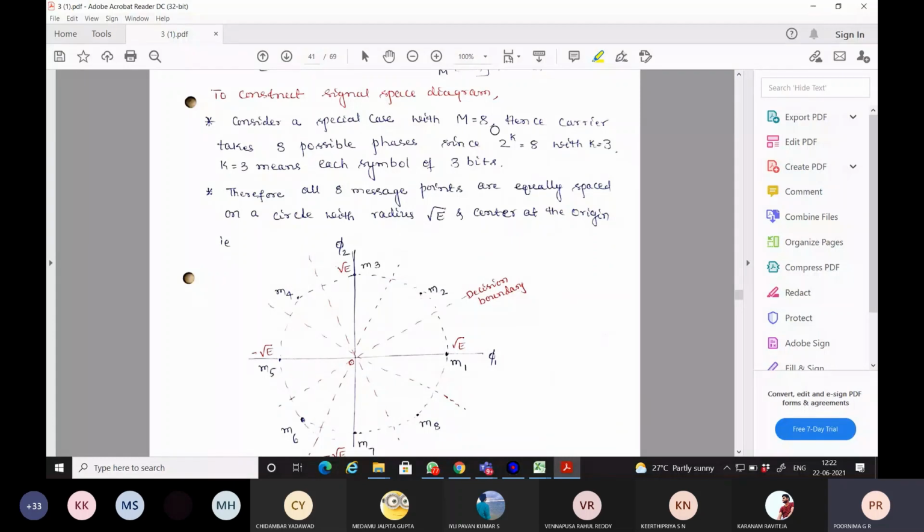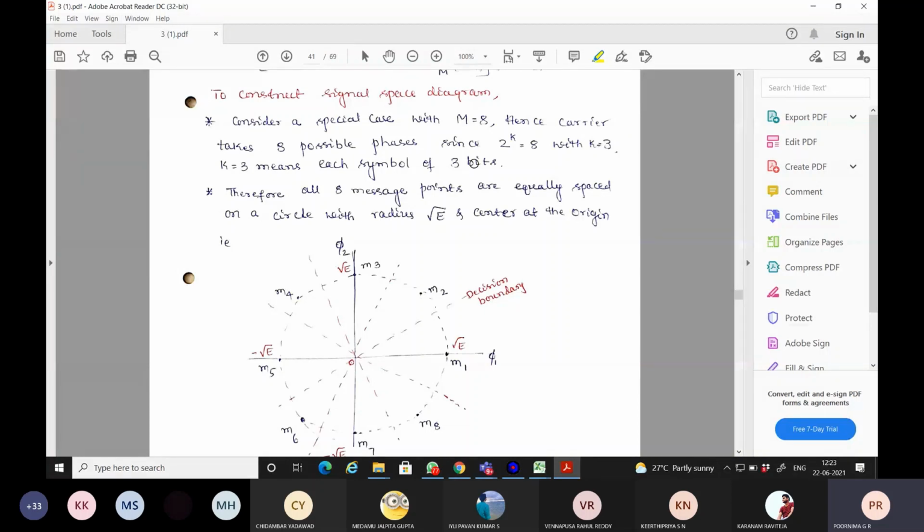When M is 8, the number of symbols transmitted in MRA PSK is 8, so M possible carrier phases will be chosen.